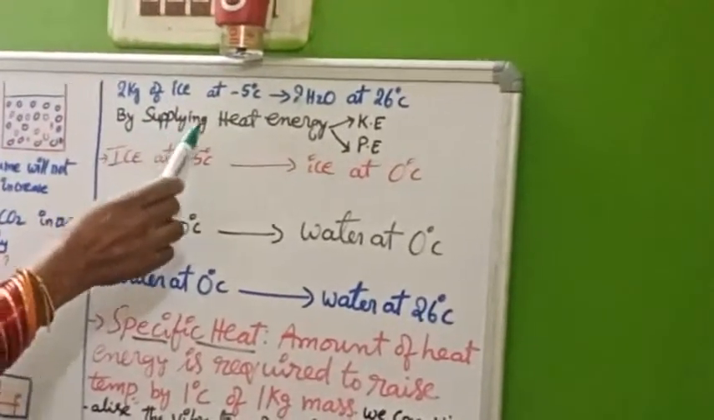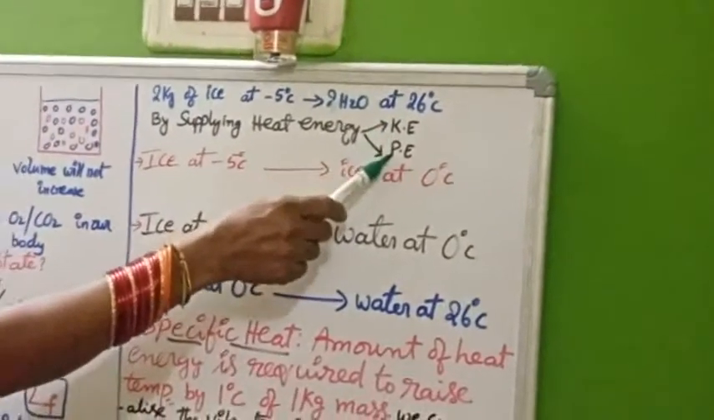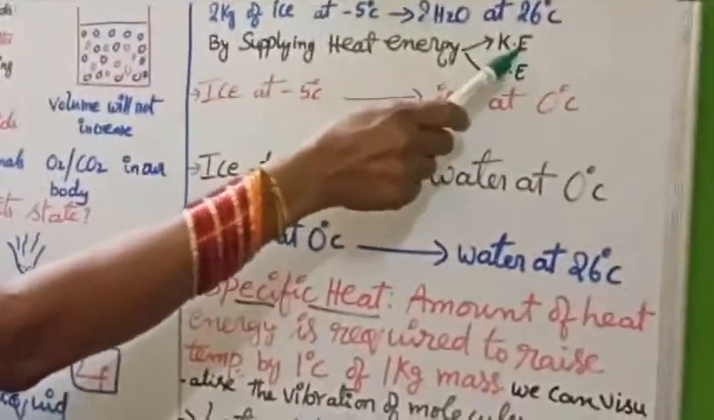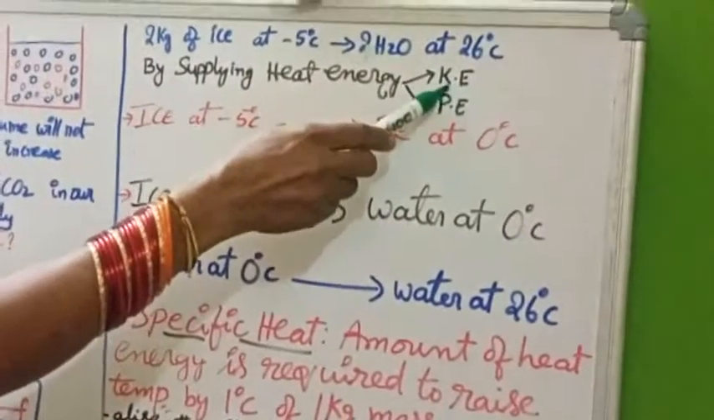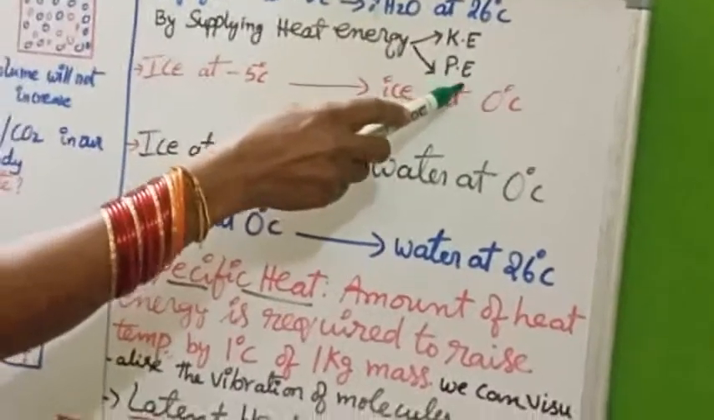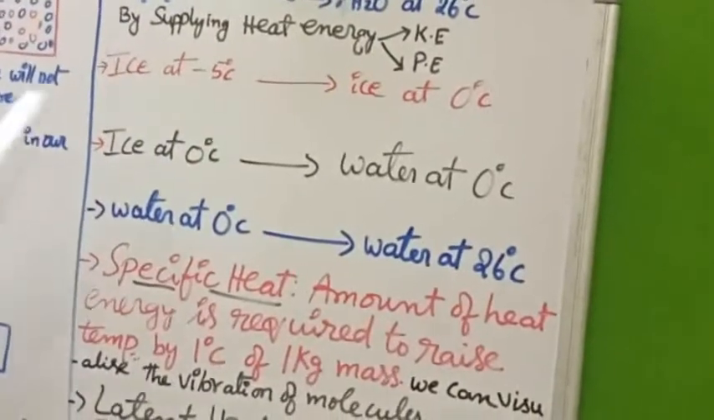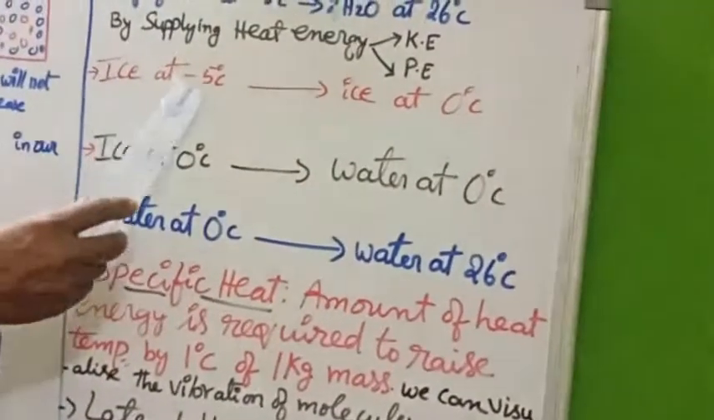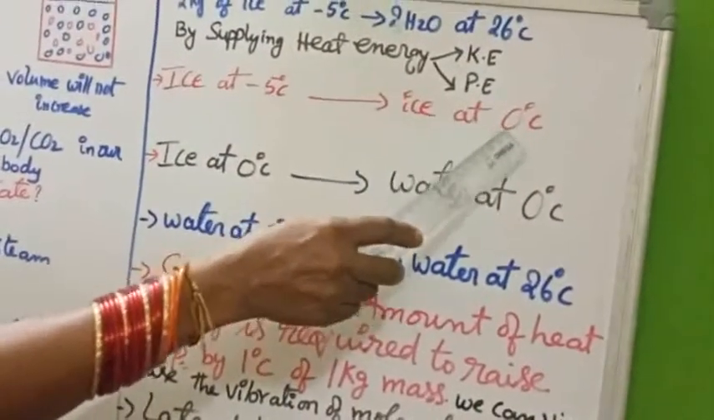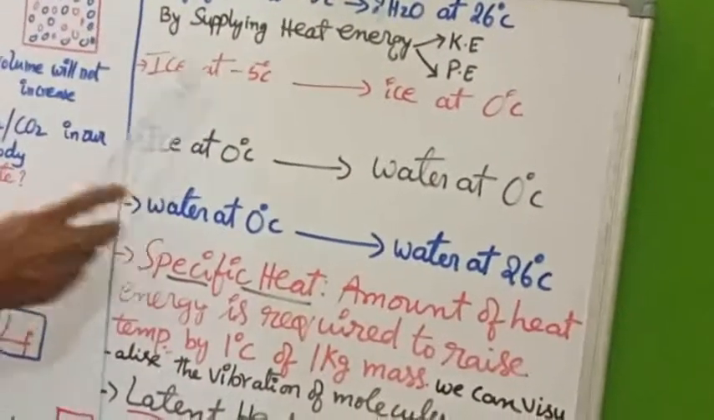So here, by supplying heat energy, it normally becomes available as potential energy (PE) and kinetic energy (KE). Whenever the molecules are in motion, they have kinetic energy. When they are in a still position without any movement, they have potential energy. Now let us take ice in step 1: ice at minus 5 degrees Celsius to be changed into ice at 0 degrees. This is step 1 and it requires potential energy.